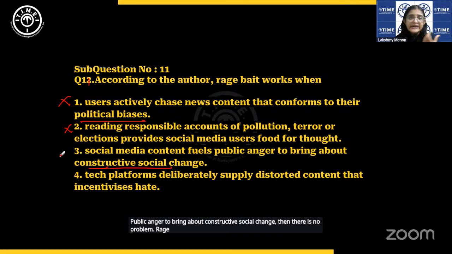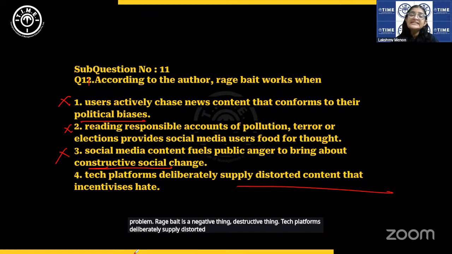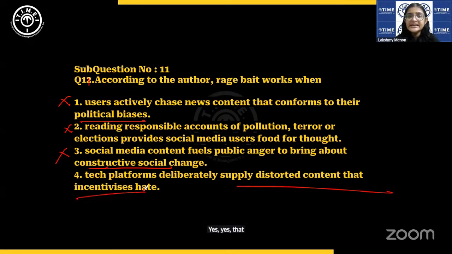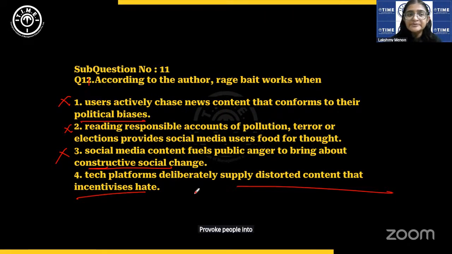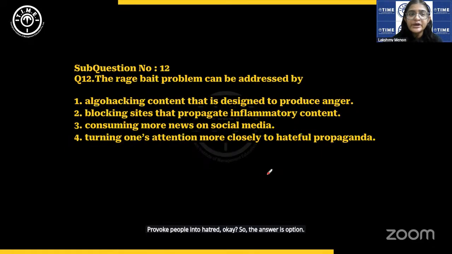Rage bait is a negative, destructive thing. Tech platforms deliberately supply distorted content that incentivizes hate. Yes, that is the reason given, that they deliberately tweak their algorithms to provoke people into hatred. Okay, so the answer is option 4.